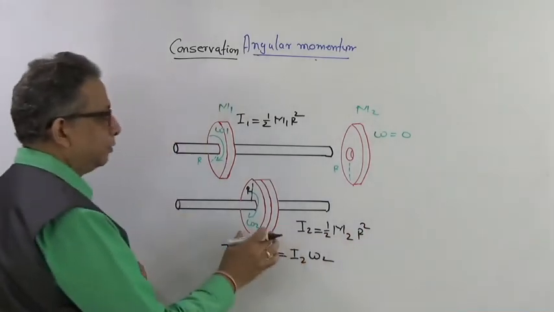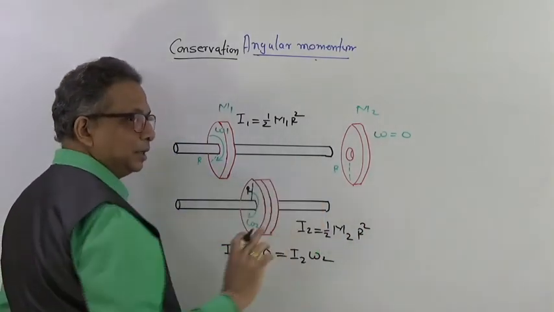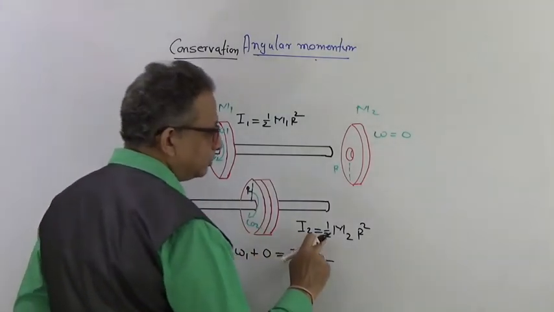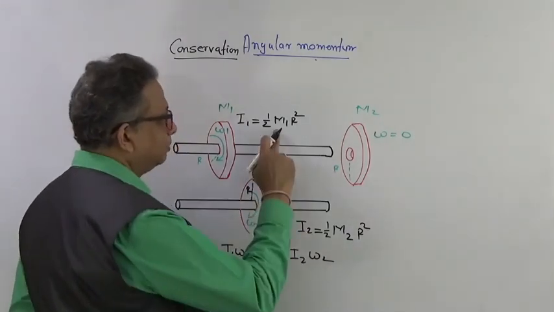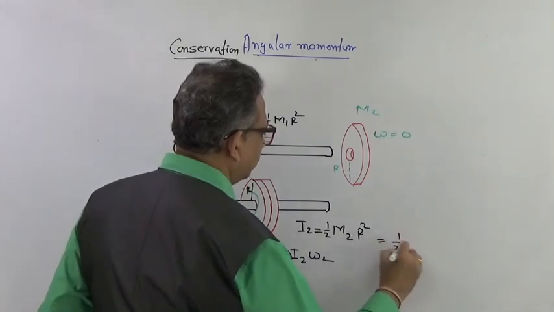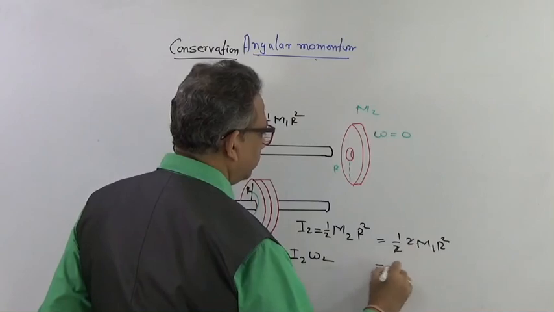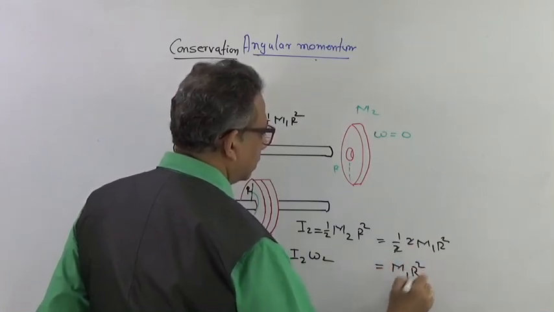The moment of inertia of a disc, as I have said, has only been extended along the axis. The equation does not change. Therefore, I am using 1/2 m2 r square. But m2 has changed now. It has become twice m1. So it is going to be 1/2 twice m1 r square, which is equal to m1 r square.